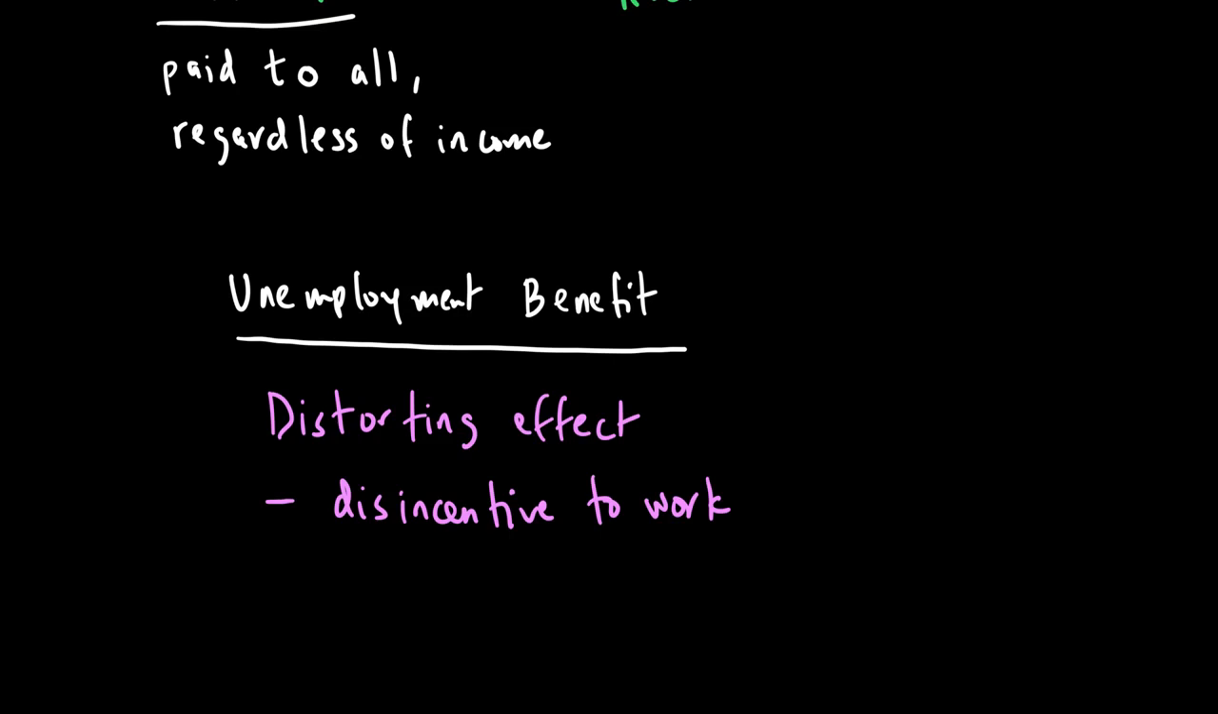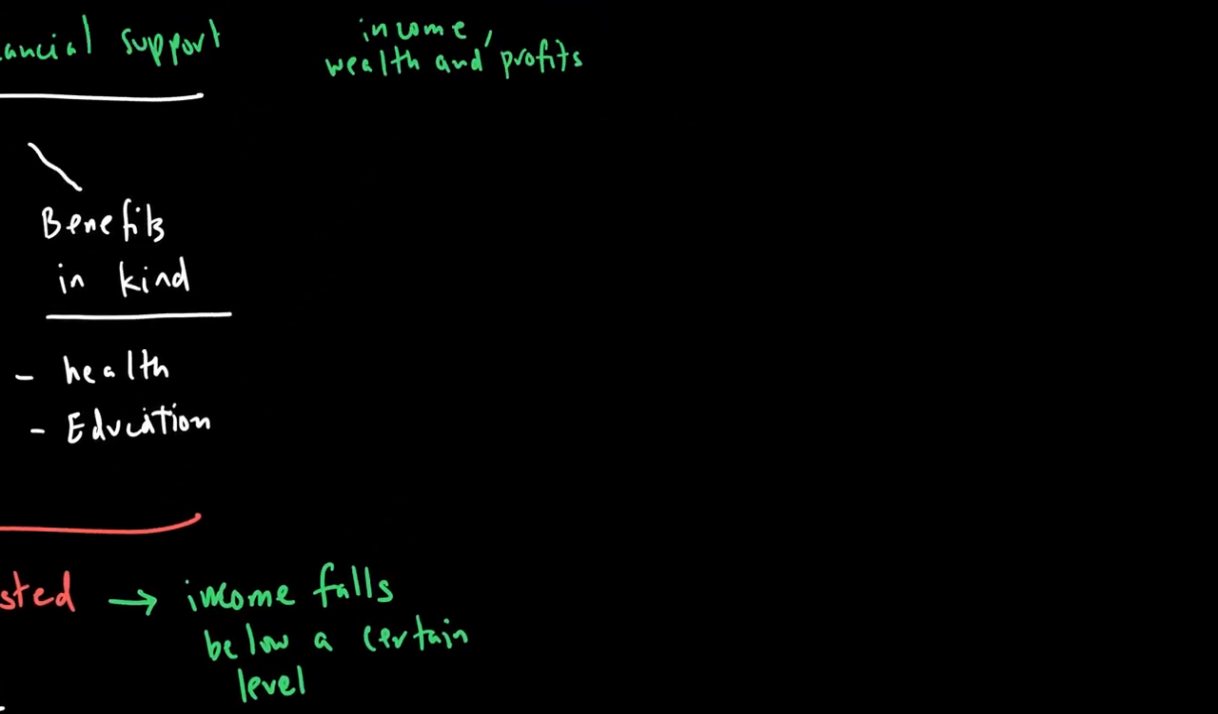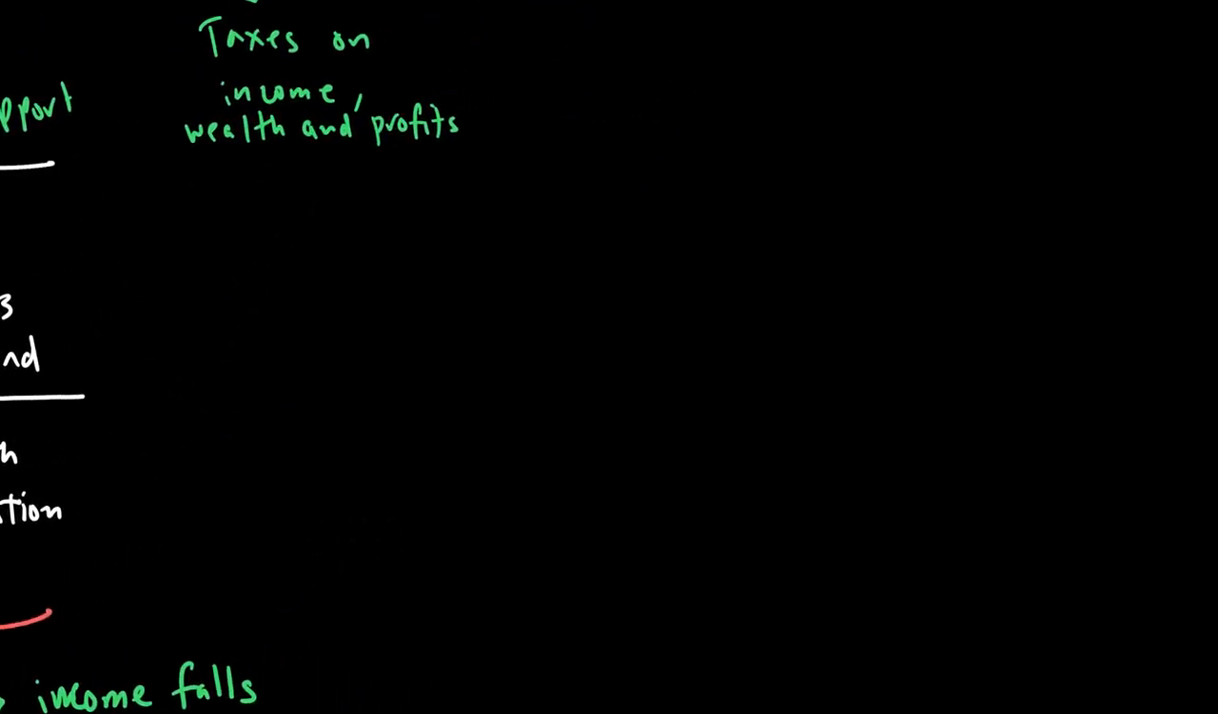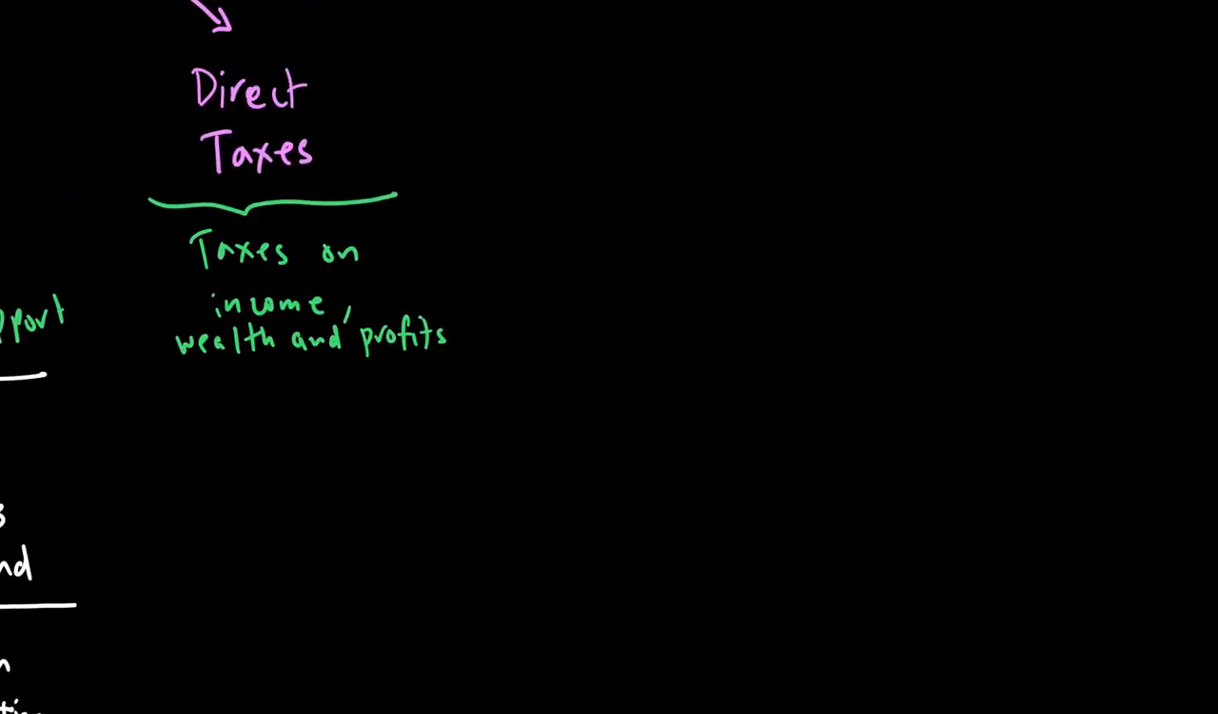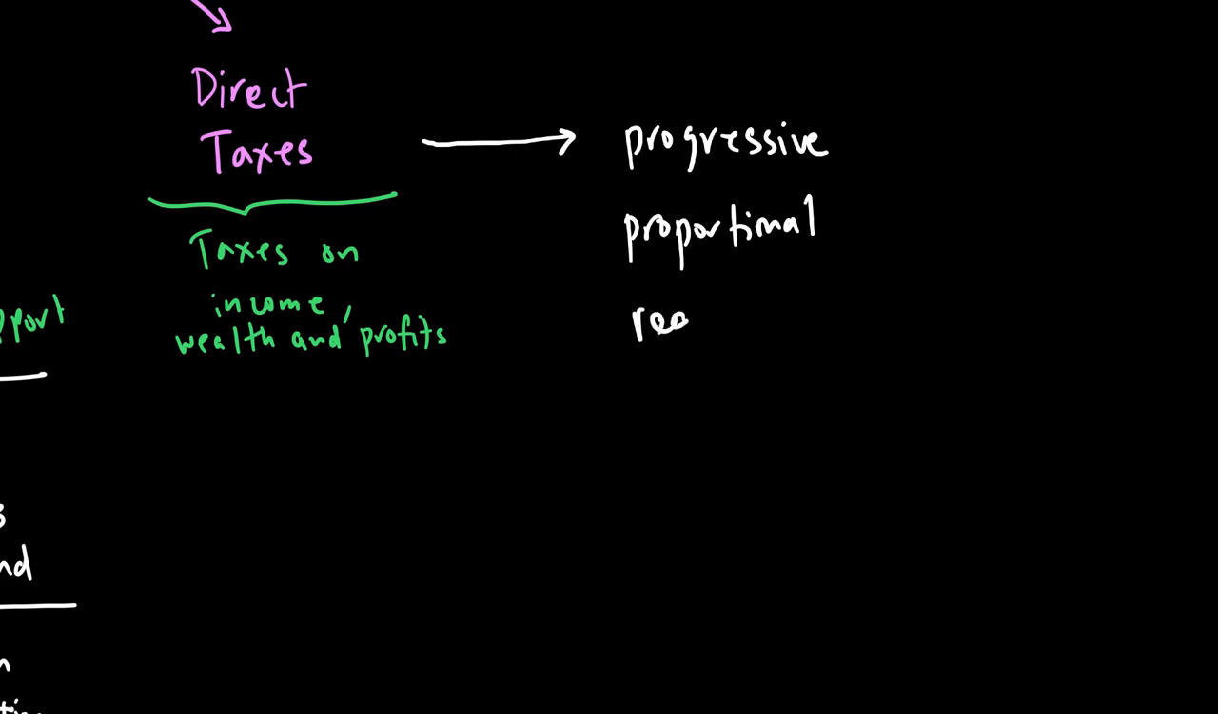Let's move on to now talk about taxes. When we look at taxes, taxes of course are both direct taxes and indirect taxes. While we know what indirect taxes are from an earlier discussion, today we want to focus only on direct taxes. Direct taxes can be progressive, proportional, or regressive in nature.